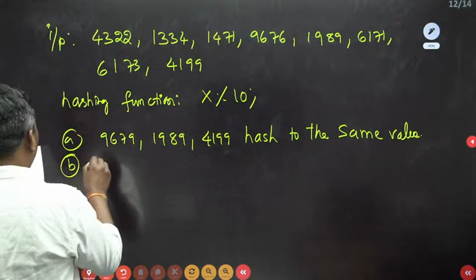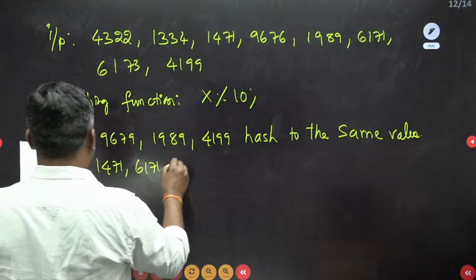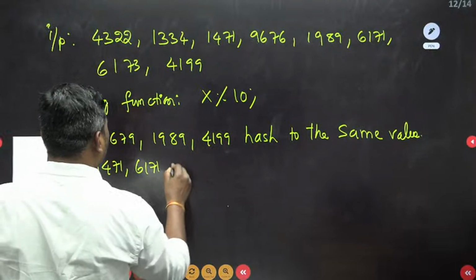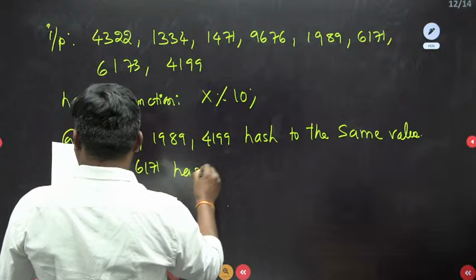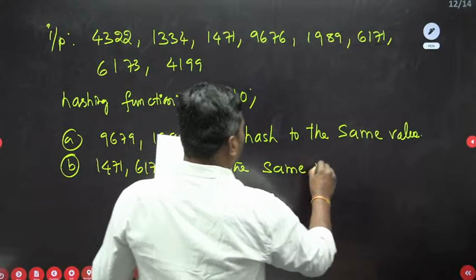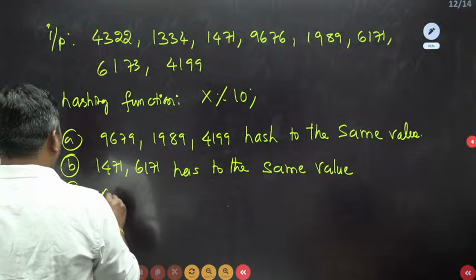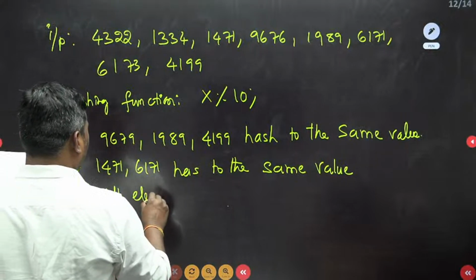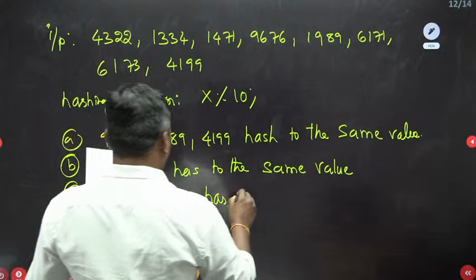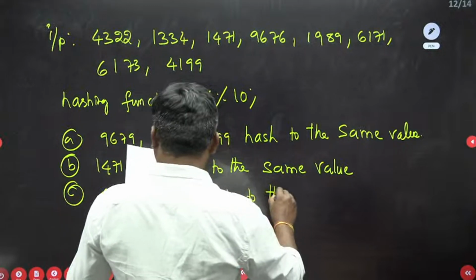Option B: 1471, 6171 - these two elements hash to the same value. Option C: all elements of the input hash to the same value.